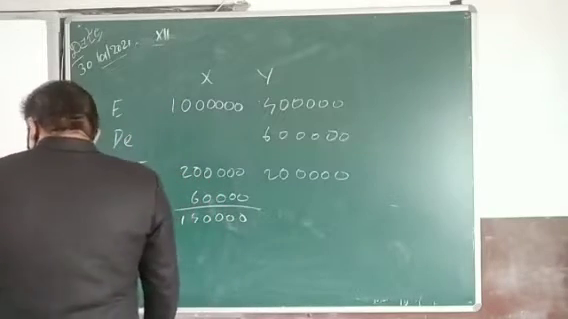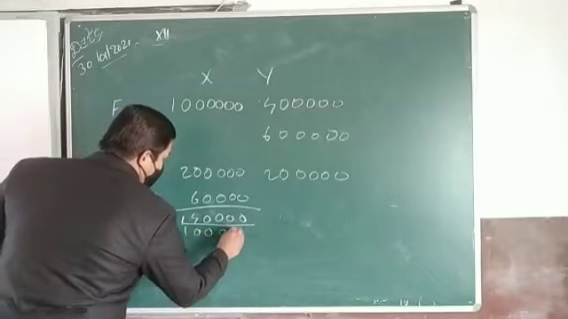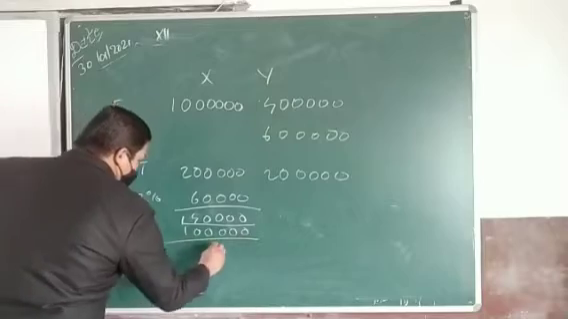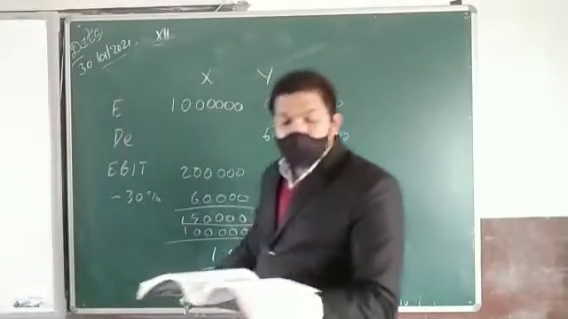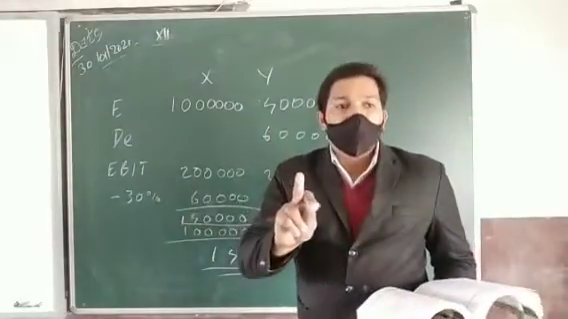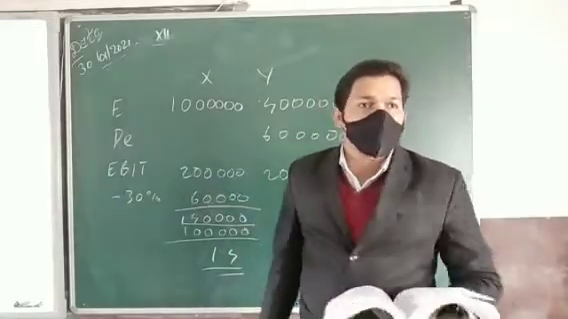So here 1,40,000 is there, and the number of shares is 1 lakh. When you divide this, you will get 1.4. So earnings per share (EPS) will be 1.4. It means 1 rupee 40 paise benefit will be there for one shareholder.